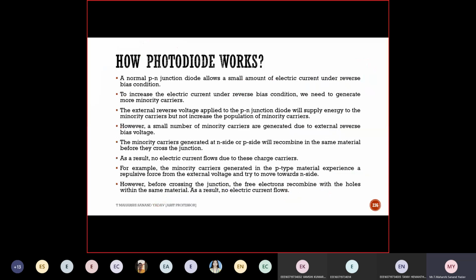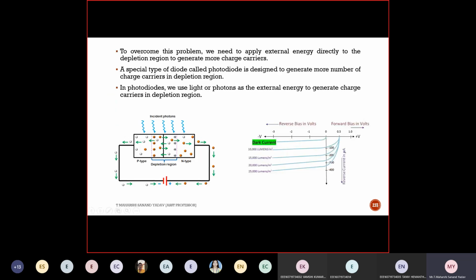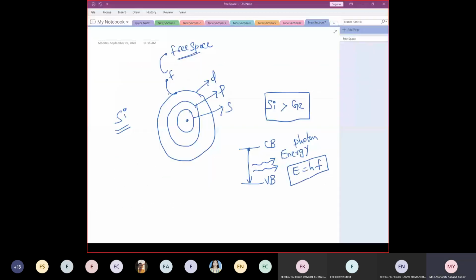Next, how photodiodes work. See, I've compared all the different diodes here. A normal PN junction diode allows a small amount of electric current under reverse bias condition. So under reverse bias condition, it will start working. Next, to increase the electric current under reverse bias condition, we need to generate more minority carriers. So let us see this case now. Better, I'll draw the diagram separately.